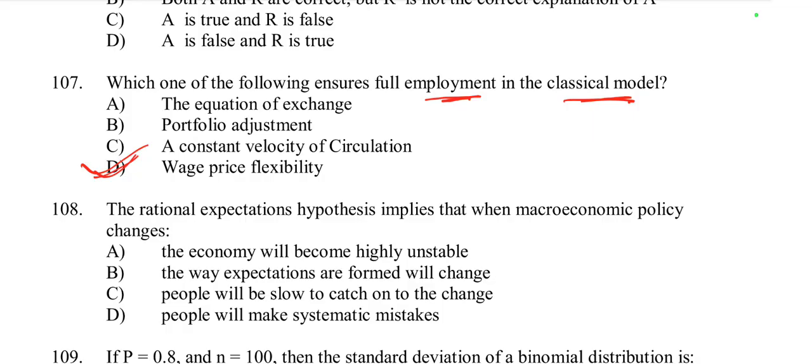According to classical theory, if there is unemployment, wages and prices will adjust until labor and resources are fully employed. So it creates full employment in the economy. So here wage price flexibility is right.